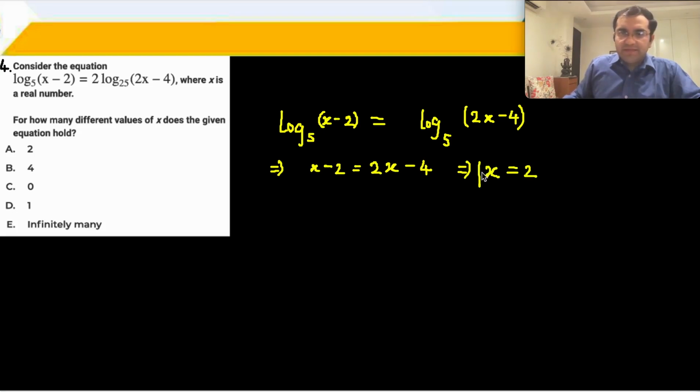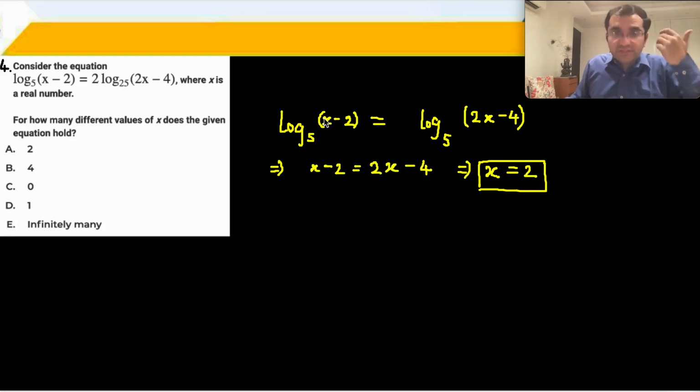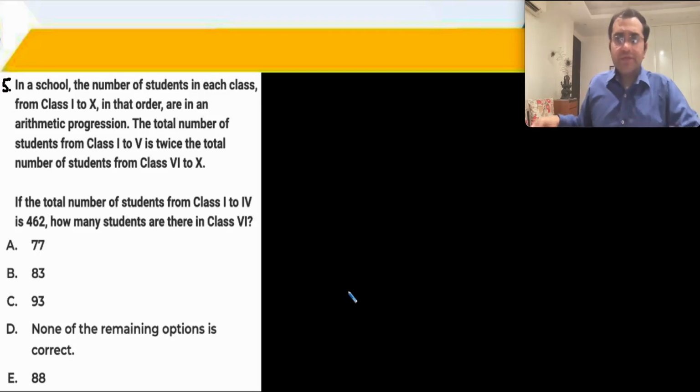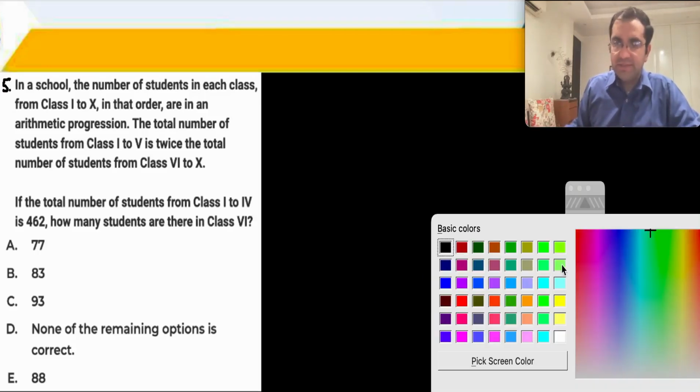Right? आपका एक ही solution आया है and it is so attractive to mark 1, but if you put x equal to 2 in the first case or in the second case, आपको log 0 मिलेगा. Log 0 does not exist actually. So this is not even a solution. There are no solutions for question 4. This question on APGP, depending upon how you choose to answer such a question.